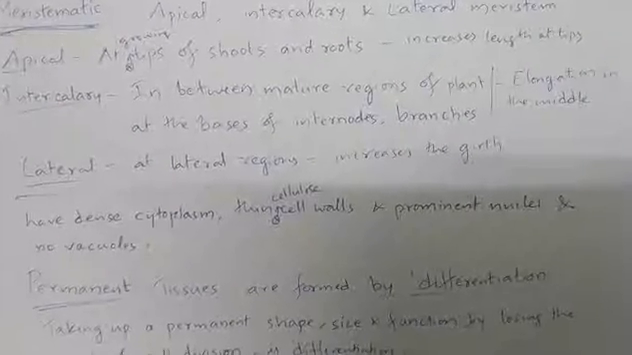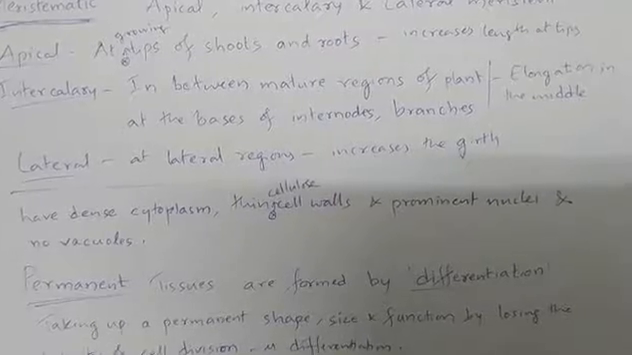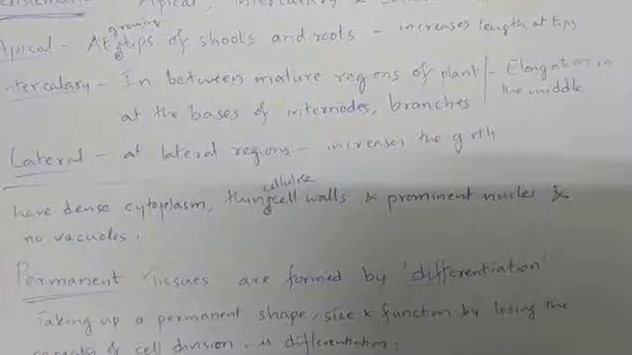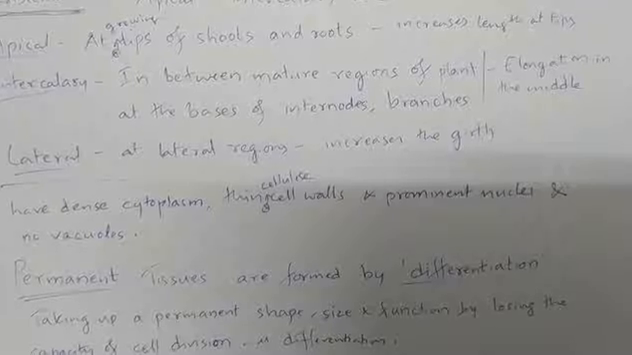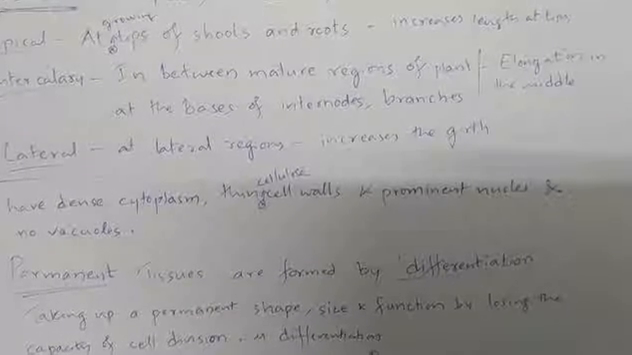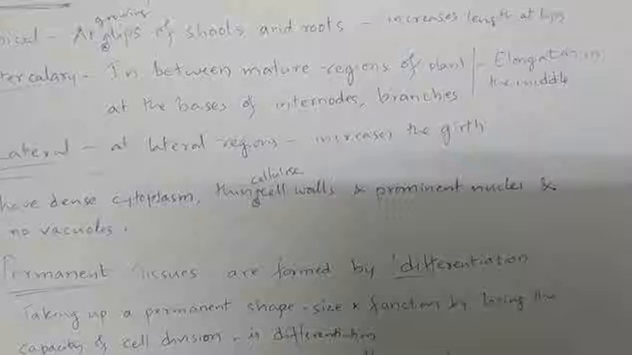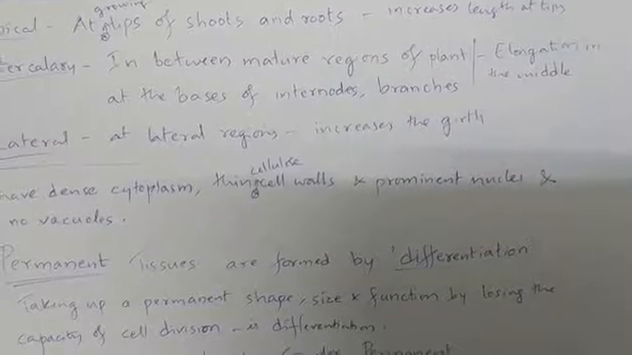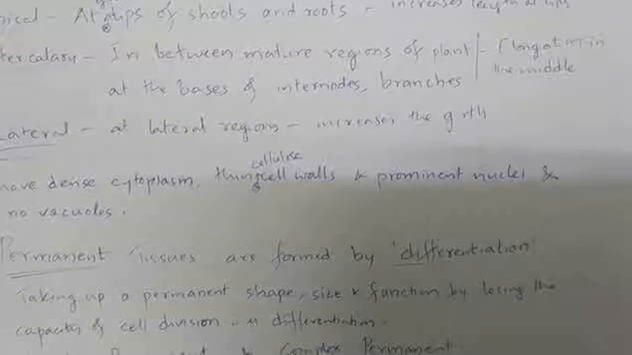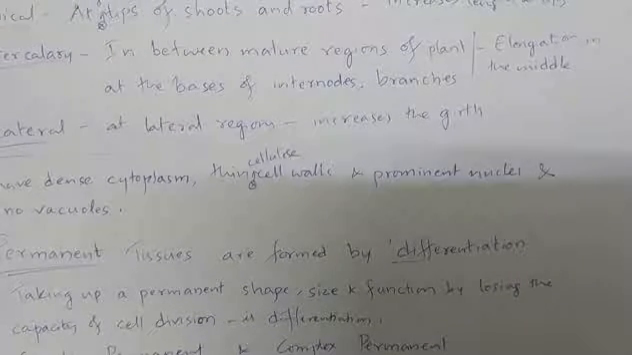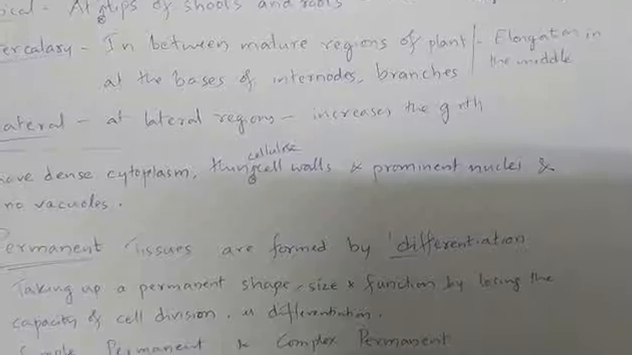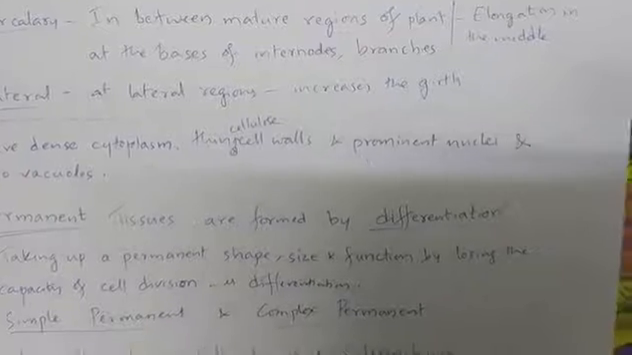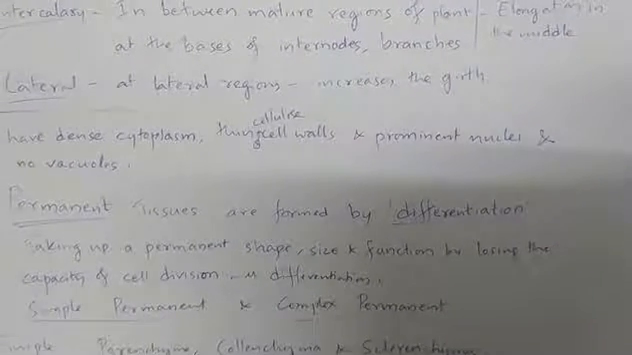Intercalary meristems are present in between the mature regions of the plant body, and they are present at the bases of the internodes and at the bases of leaf stalks and at the bases of the branches. They help in the elongation of the plant body in between the shoot tip and root tip. Lateral meristems are present at the lateral region of the stem and root, mostly in dicot plants. They cause the increase in the girth size or diameter size of the plant body.